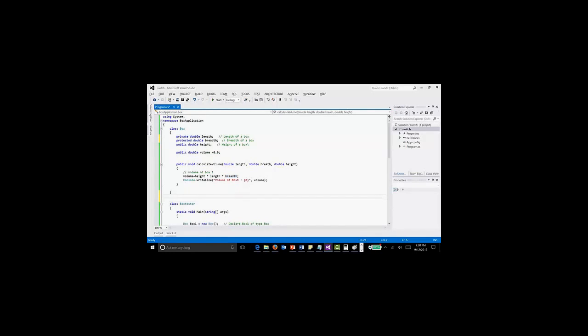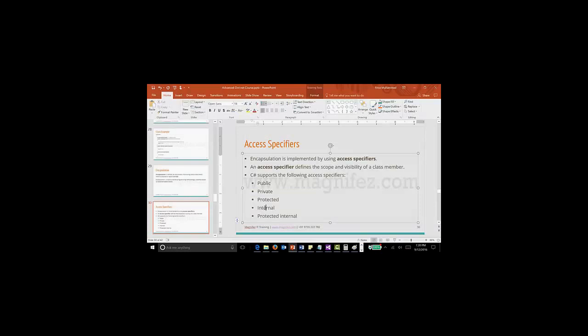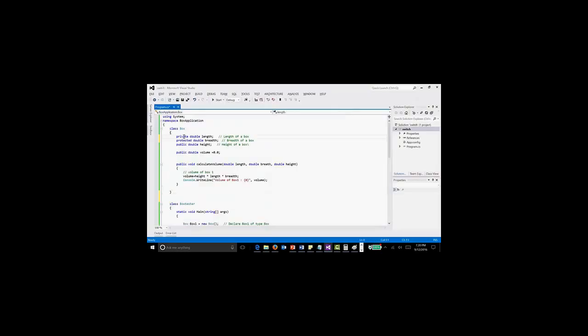Now, to understand this one, I need to talk about inheritance. Inheritance means once we have one class, you can define another class as a child of it. We will talk about that later. A variable or a method which is mentioned as protected will be available in the same class as well as its child class. This class is not a child class, this is another class. So I'll mention a child class here. Once I mention it like that, it will be available in the parent class and child class. That's about protected. Then we have internal. Internal is also similar to private.